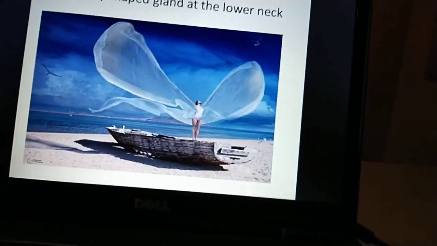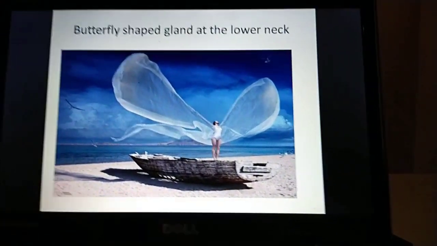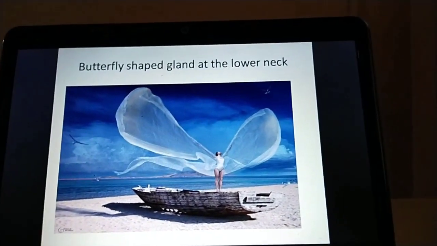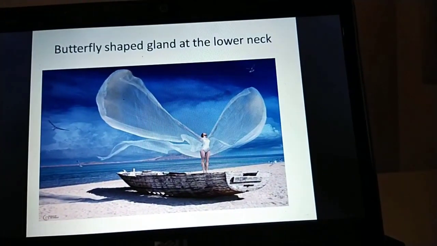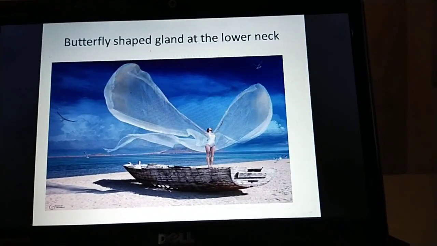Now you can go to the shape of the thyroid gland. This thyroid gland looks like a butterfly-shaped gland, or it looks like an H shape.